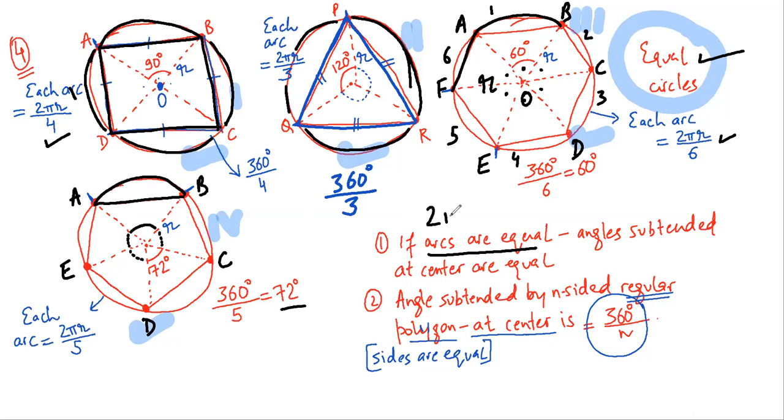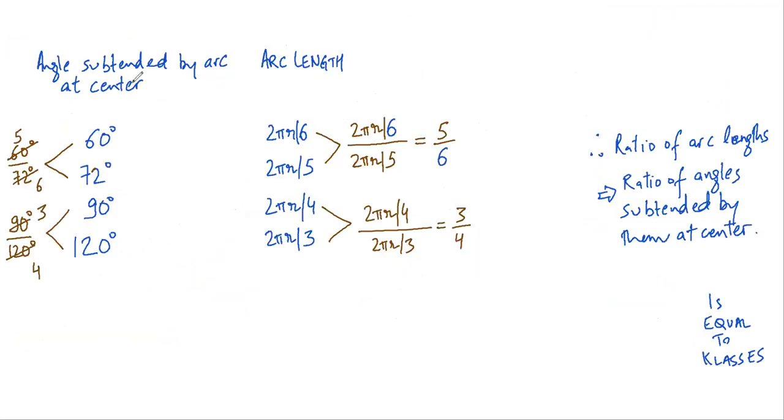2 pi r is the circumference of the circle. Circle or circles, because all the radii are equal, each will have a circumference of 2 pi r. Now why do I require all these figures? I require all these figures to show you a basic point, that the angle subtended by the arc at the center is 60 degrees.